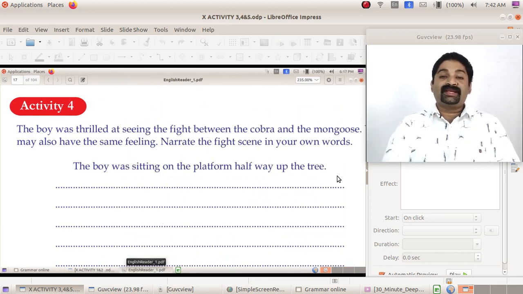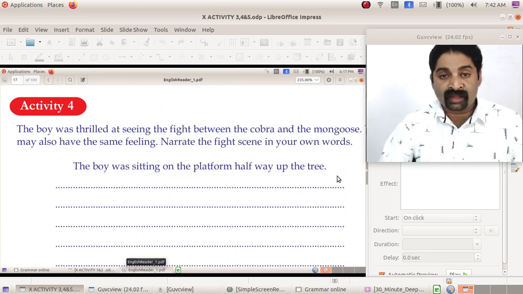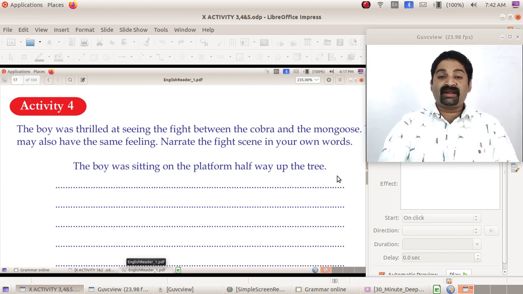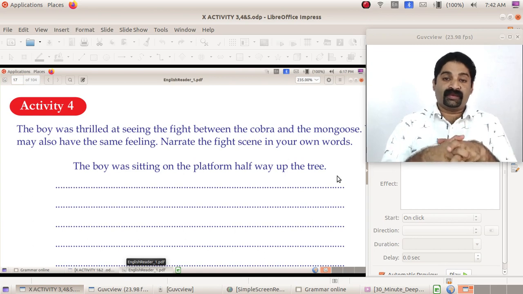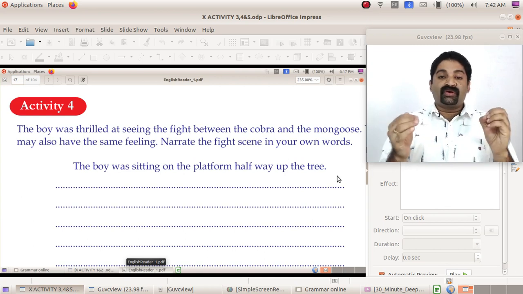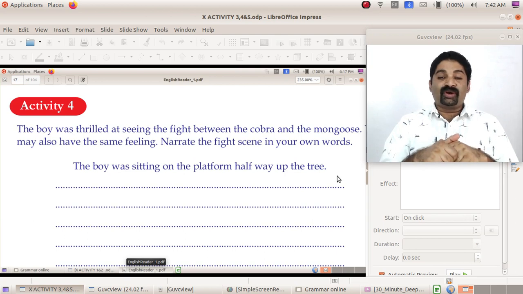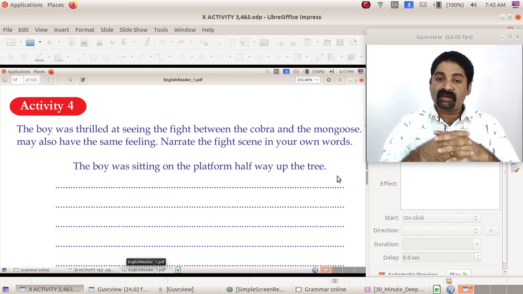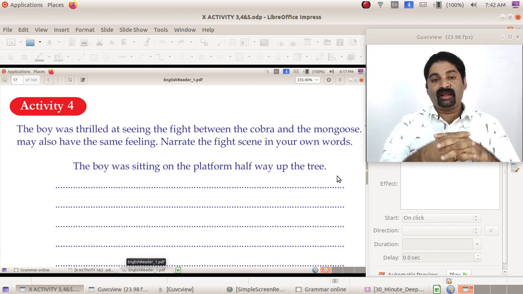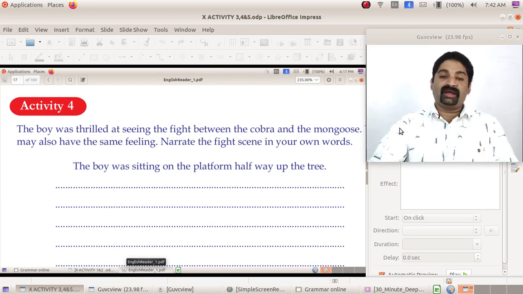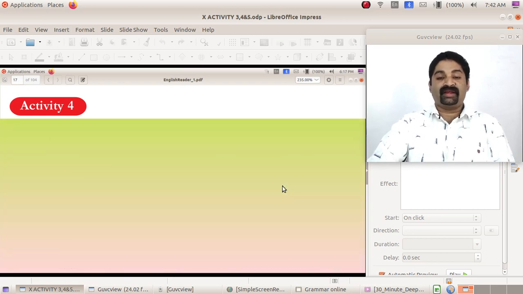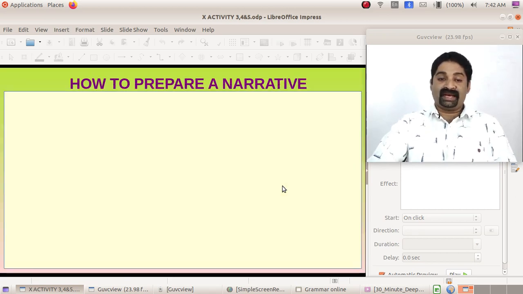Moving to the second activity, you have already learned it in your 9th class. It is an activity of preparing a narrative, or a vivaranam. We saw in the textbook how the boy was narrating the incident of the fight between the cobra and mongoose. So in a narrative, we can do it. What is a narrative and how do we do it? Let us see that. How to prepare a narrative?